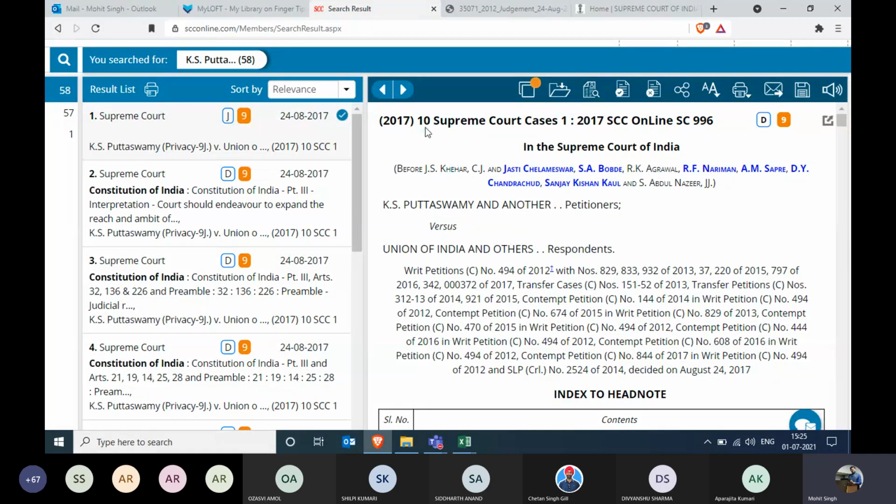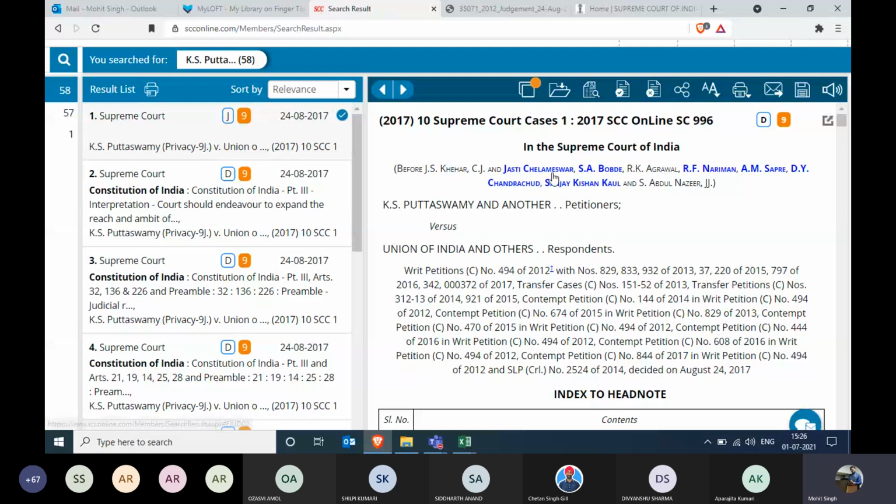2017 is the year, 10 is the volume, and SCC is the abbreviation of the journal citation. This is page number 1. In the Supreme Court of India, there is the whole list of all the justices, all the judges who were there in the quorum, or we can say in the bench, right?